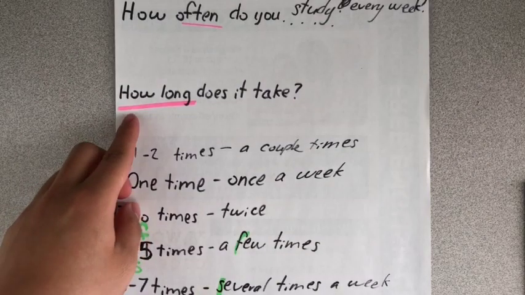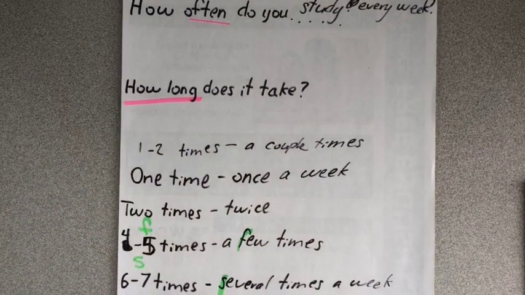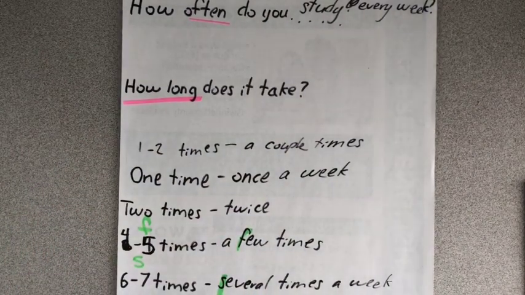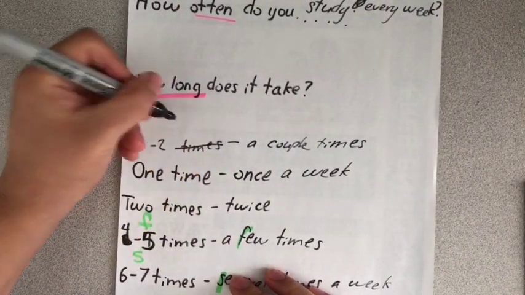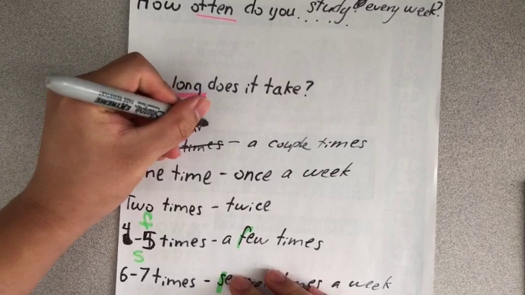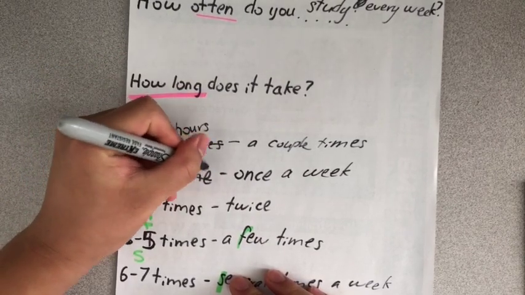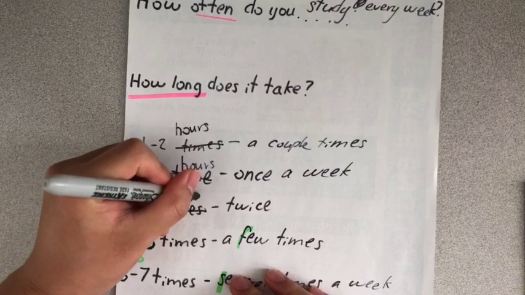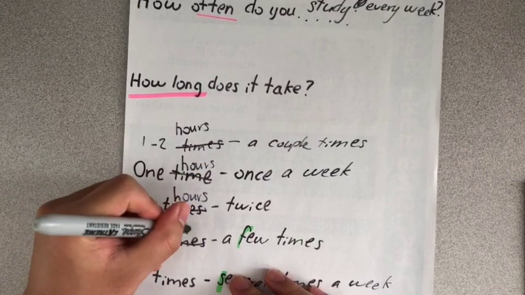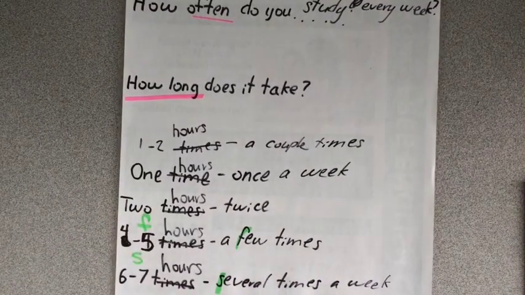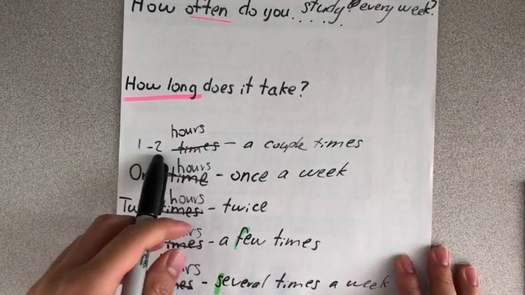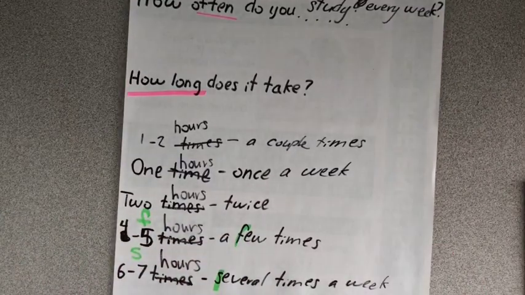And now, the question, how long does it take? How long does it take to study? So, when we're talking about how long, we can still answer with this. But let's just change times to hours. One to 2 hours becomes a couple hours.